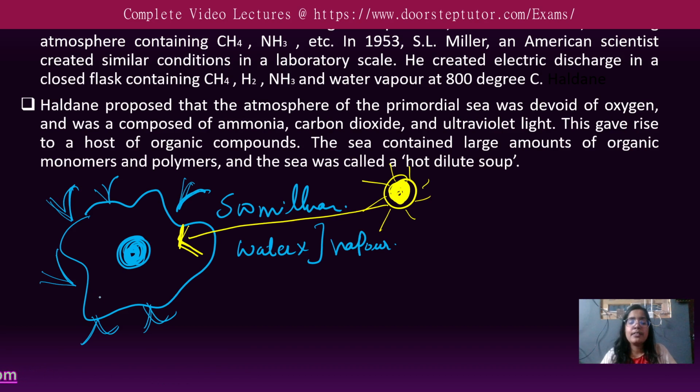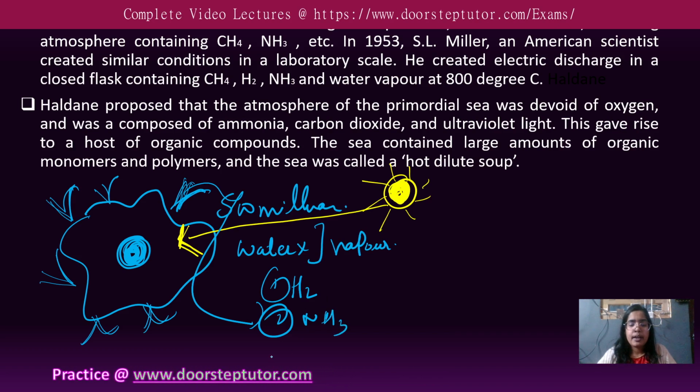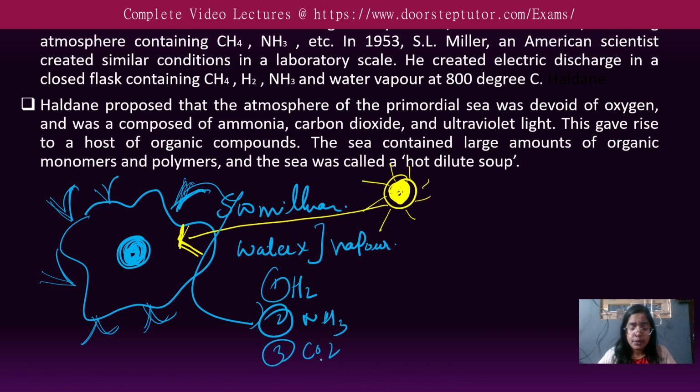This heated the surface, and the volcanic eruptions released some gases. The primitive gases were there. Let us say H2, the first one, and second was ammonia. The third one was CO2, and you need to understand all these gases have their major role. The fourth one was methane.